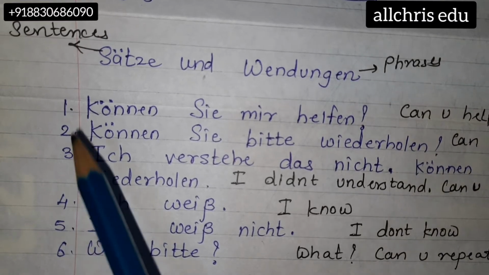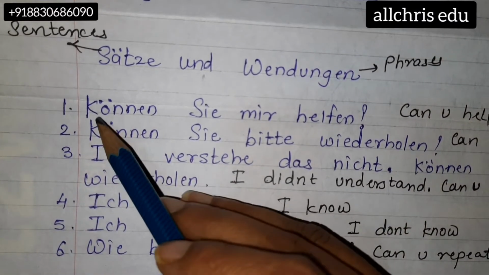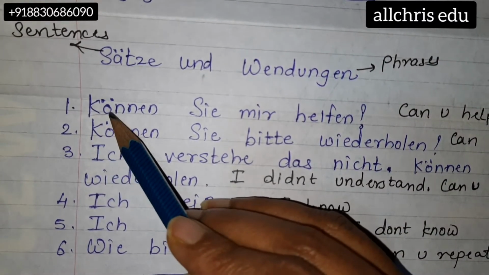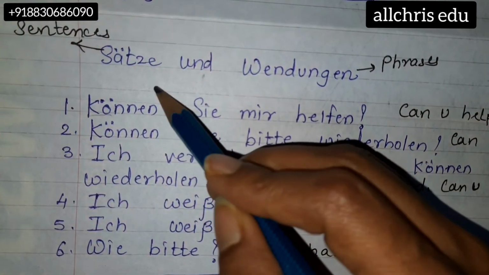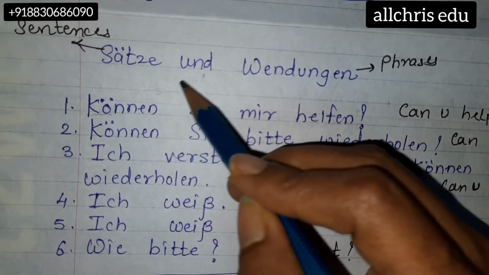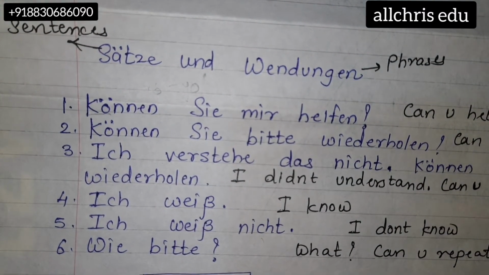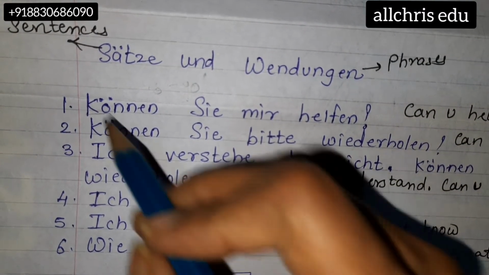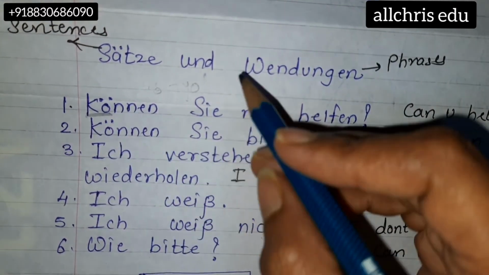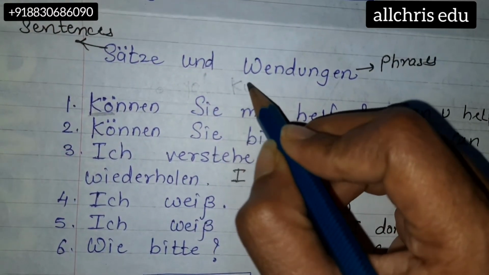Okay, so number one, the sound of this K-Ö with two dots. As we already know, Ö with two dots has a sound of a little yo. So we can assume it is like K-Y-O.